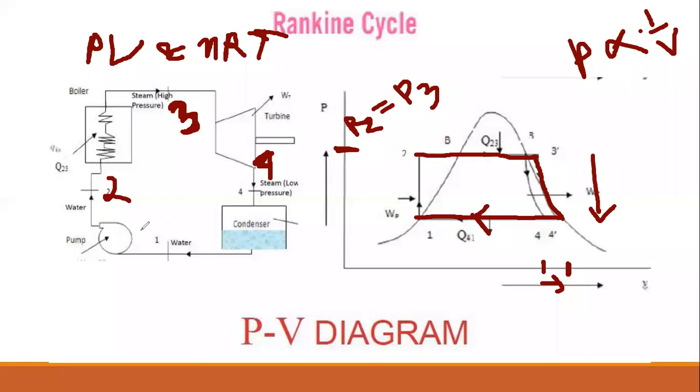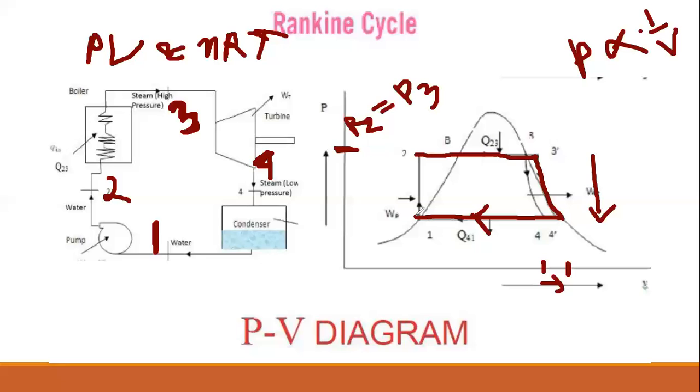So finally the pump, in the pump section, from 1 to 2, the pump always increases the pressure. There is nothing related with the volume with the pump. Pump always deals with the pressure. We use a pump for raising the pressure of water or anything. So in the pump, basically the pressure rises. There is no change to volume.